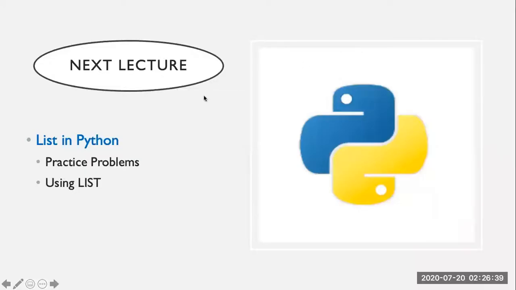In the next lecture we will practice some problems using the list, and we will also try to use some functions from different modules, like some functions of the random module, by using the list.